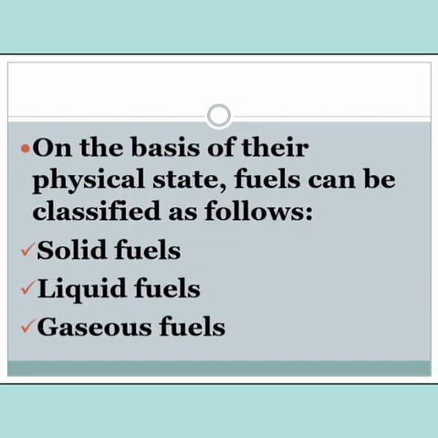Next category is on the basis of their physical state. How do they look? Whether it is a solid, liquid, or gaseous. So based on the physical state, these fuels have been classified as solid fuels, liquid fuels, and gaseous fuels. So this is very easy to understand. What are solid fuels? Just now we studied in the primary fuels. For example, wood is a solid, right? So it is categorized under solid fuels. And agricultural waste, yes, they are classified under solid fuels. And also charcoal, coal, as well as coke. So these are all said to be solid fuels.